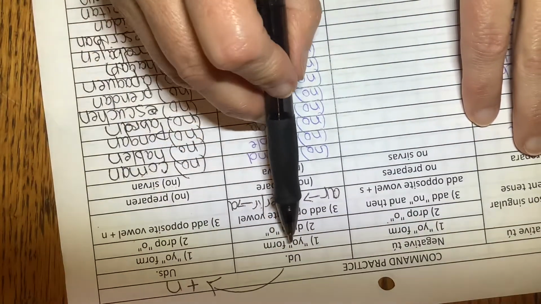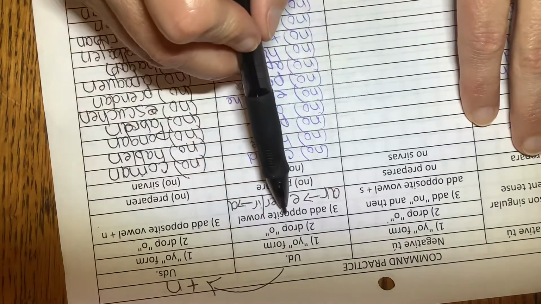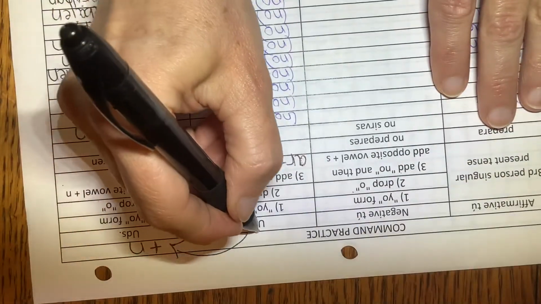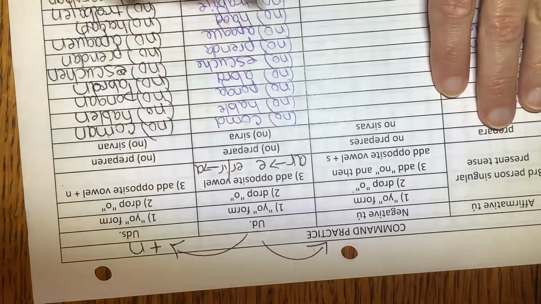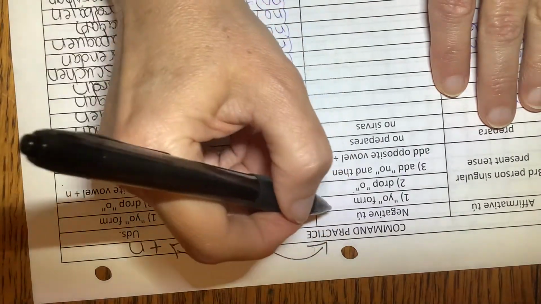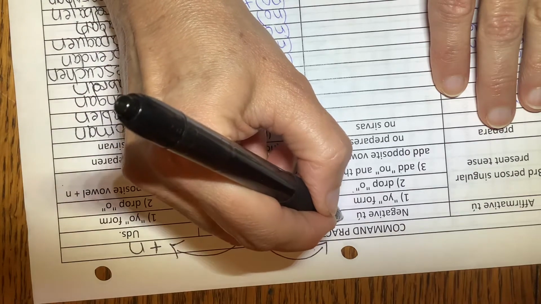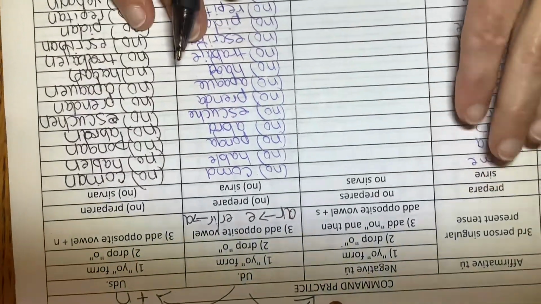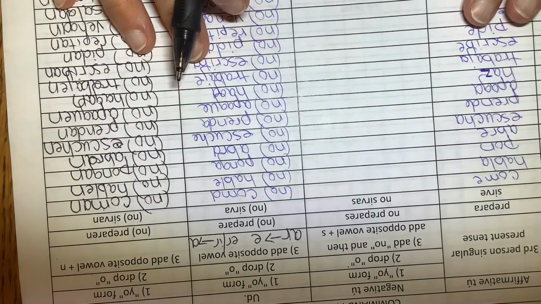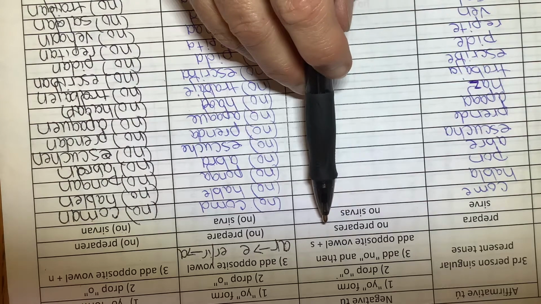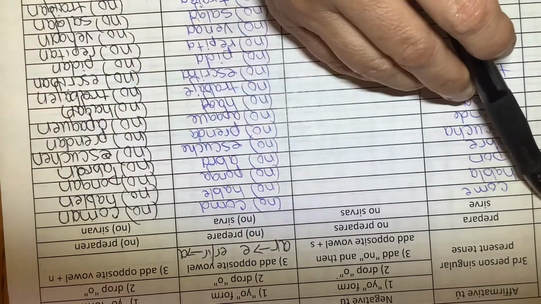So the reason we learned this one first was because from here we can go to here or here with very little problem. So to go to here, all we have to do is add the opposite vowel and s. I'm not going to write that because I'm out of space, but I think you can get that. So if you'll look, we've got the first two done for us here.